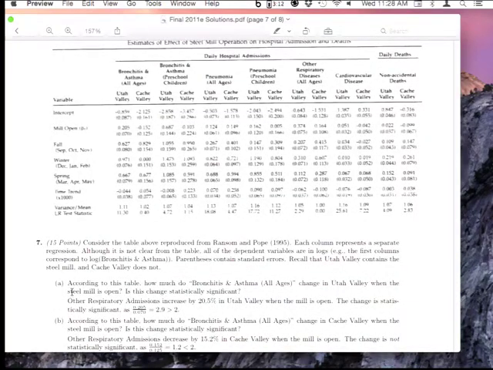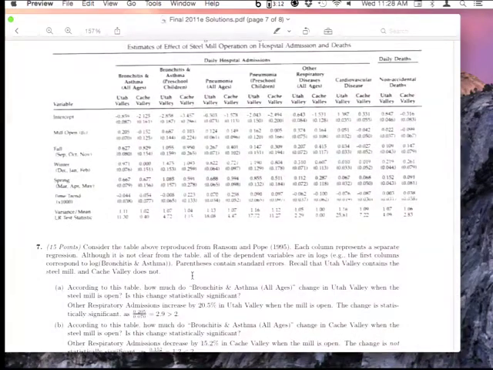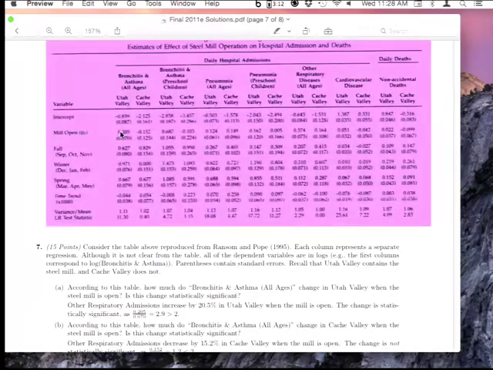So the first part A says, according to the table, how much do bronchitis and asthma admissions for all ages change in Utah Valley when the steel mill is open? Is the change statistically significant? So to answer the question, you say, okay, the outcome that I'm interested in is the bronchitis and asthma admissions. I want to focus on just Utah Valley. So conveniently enough, that's the first column. And then I want to know what the change is when the steel mill is open. So I want to look at the coefficient on the variable that tells you whether or not the steel mill is open. So that's 0.205 right here.